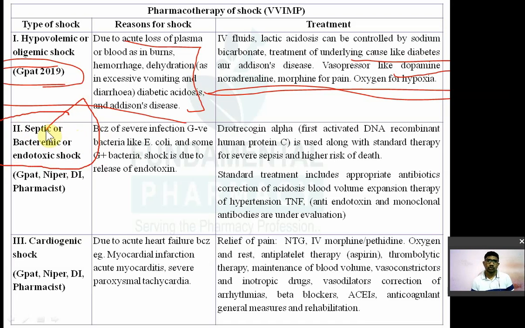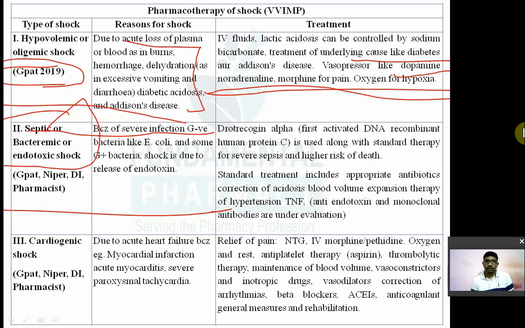Now, second type of shock is nothing but the septic shock or bacteremic shock or endotoxic shock. So obviously it is because of the infection. This kind of shock is due to severe infection of gram-negative bacteria like E. coli and some other gram-positive bacteria. Shock due to release of endotoxin. So what is the treatment? Drotrecogin.